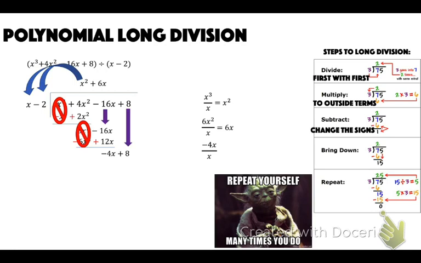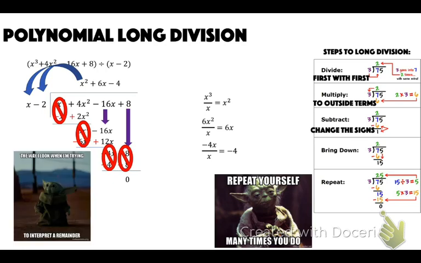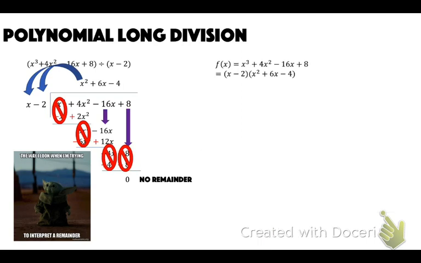So negative 4x divided by x is negative 4. Goes up top. Negative 4 times x is negative 4x. Negative 4 times negative 2 is positive 8. Change the signs. Everything cancels. So that means that we do not have a remainder. Okay? And then if we wanted to, that means that our original function is x minus 2 times x squared plus 6x minus 4.